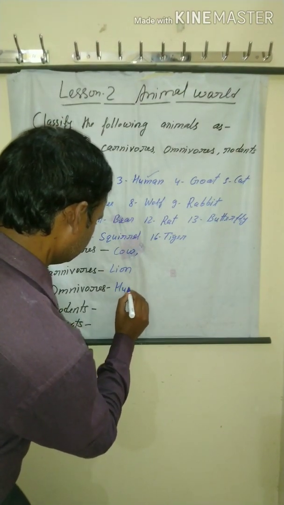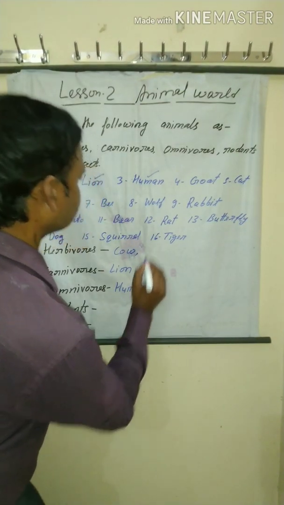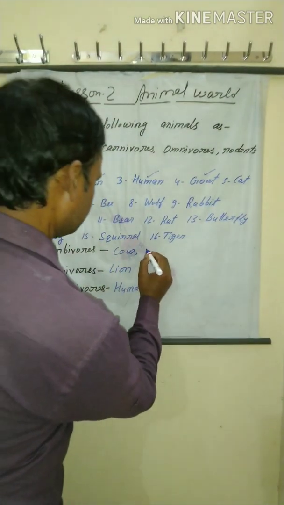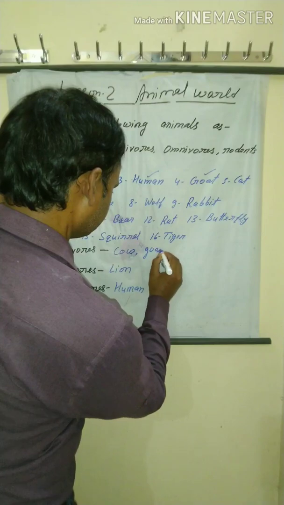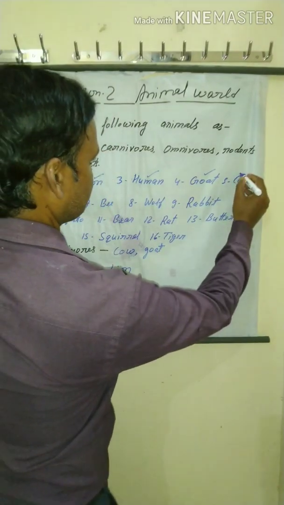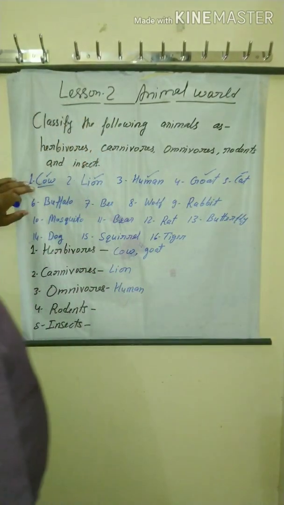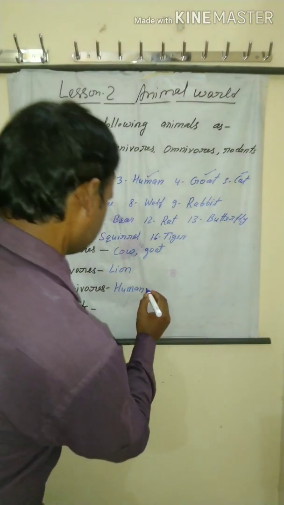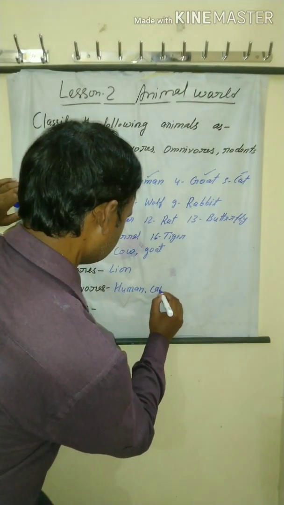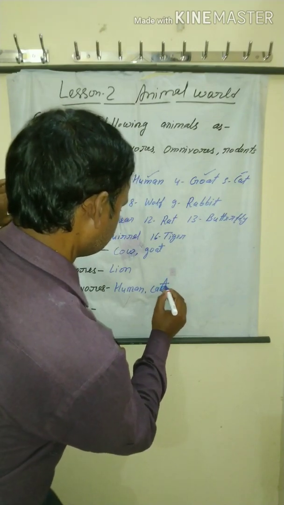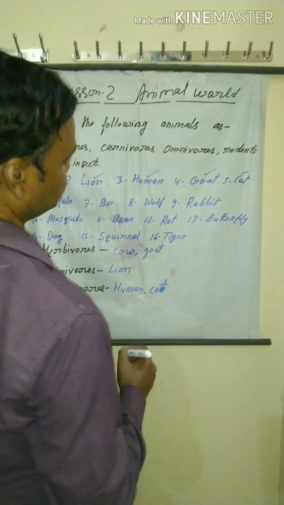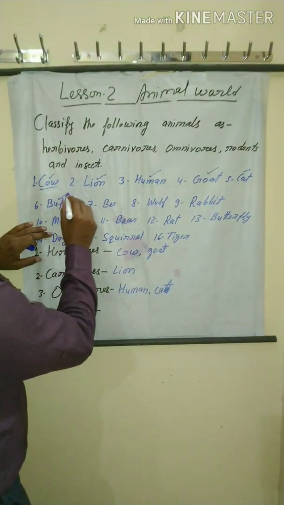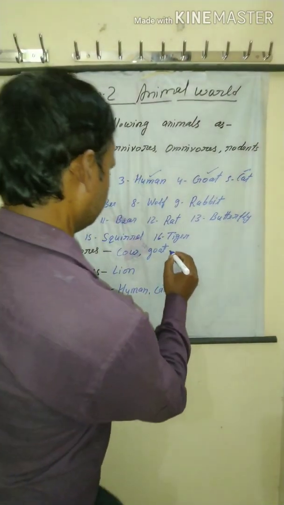Here human. Goat, herbivorous. Cat. Cat is an omnivorous animal, cat. Then buffalo, herbivorous.